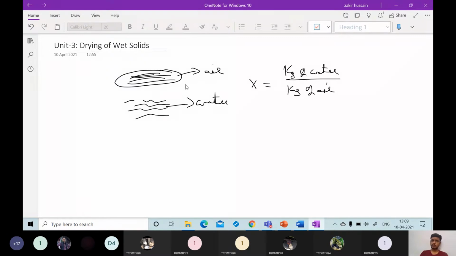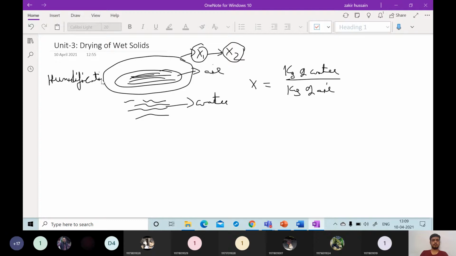So in humidification, we are concentrating on this air. How the humidity of this air changes from some x1 value to some x2 value. So our entire concentration will be only on the air stream. Regardless of the water, we just calculate what the humidity of air is initially and what it is finally. We are concentrating majorly on the air in humidification.